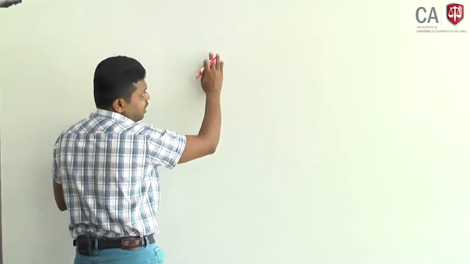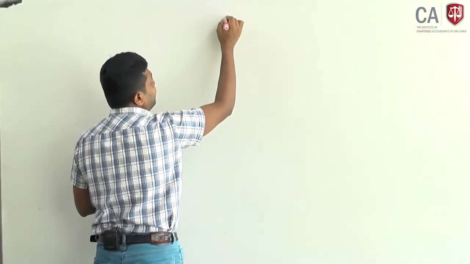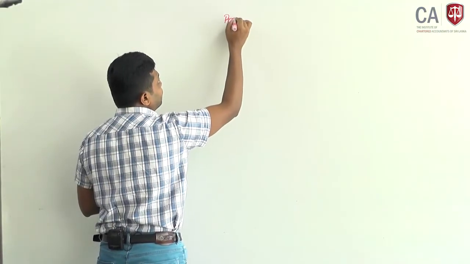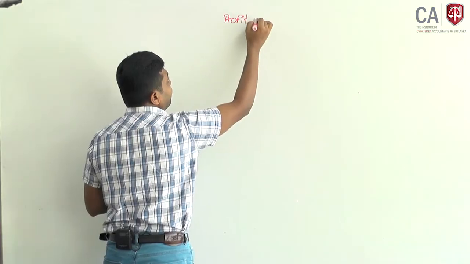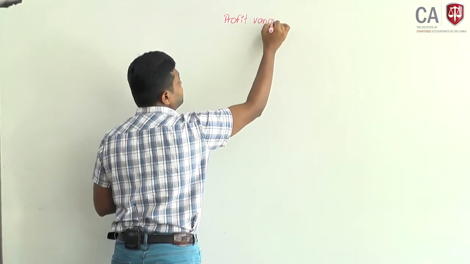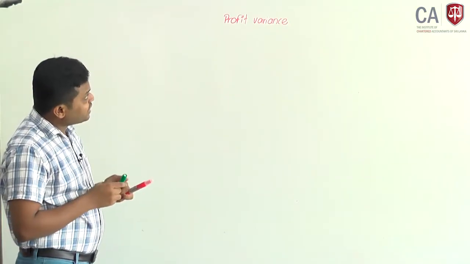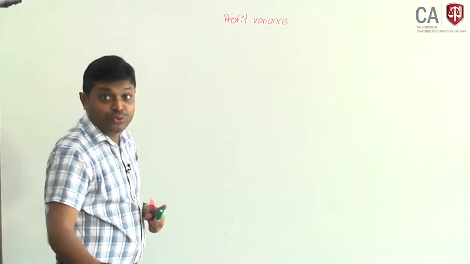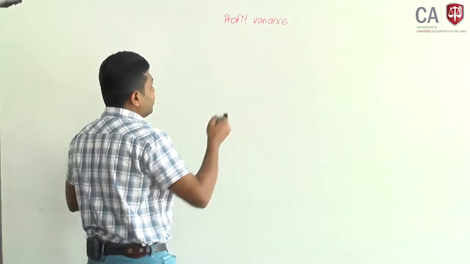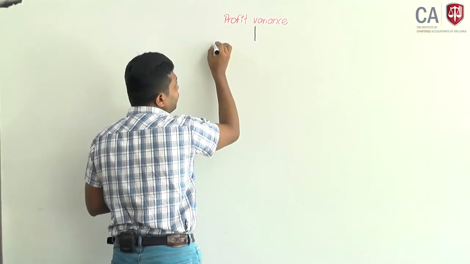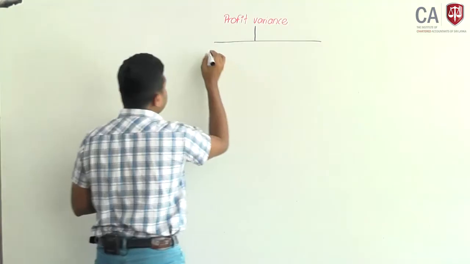I will simplify profit variance. You are going to compare expected profit with actual profit. The profit variance will arise as a result of two reasons. What are they?